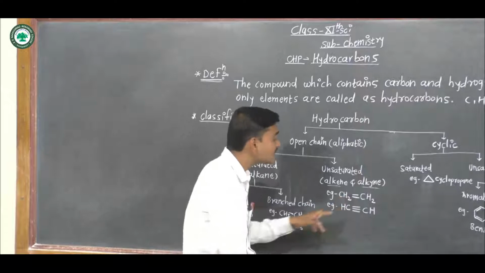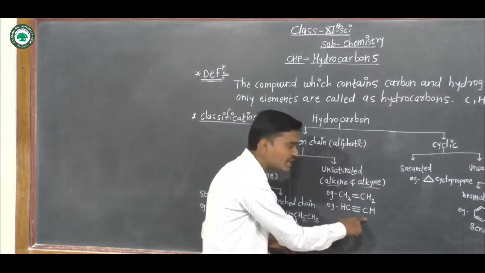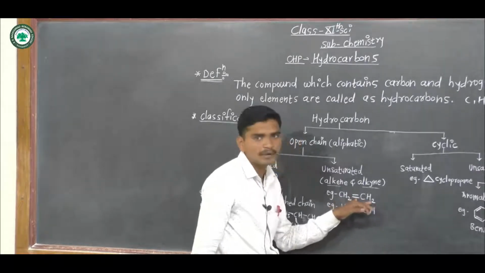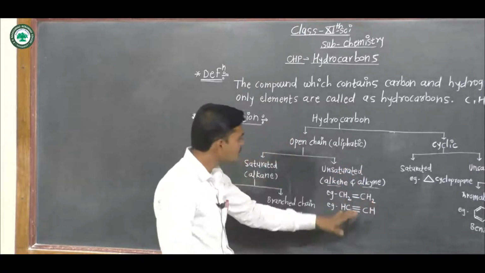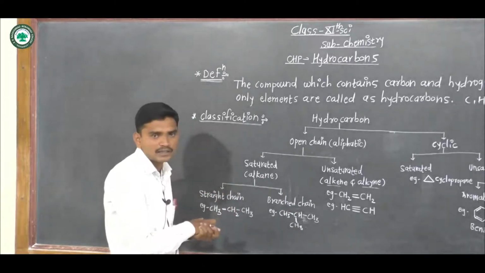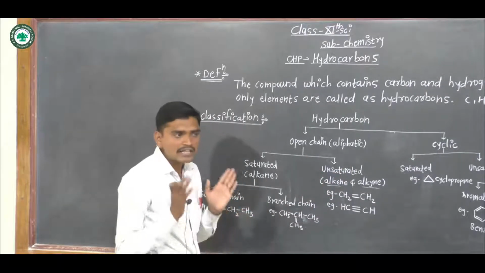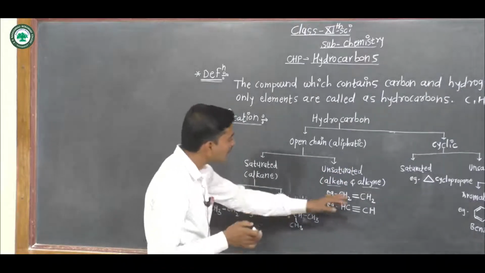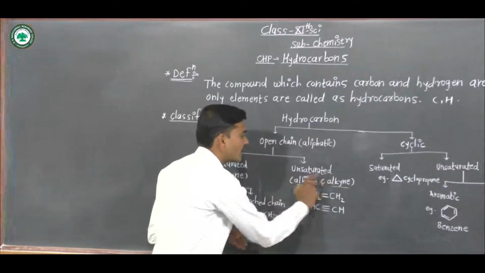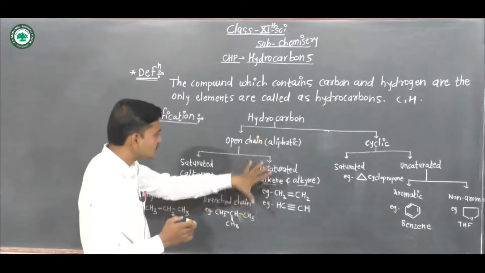An example of an alkene is ethene and an example of an alkyne is ethyne, with the suffix YNE, because a carbon-carbon triple bond is there, and here a carbon-carbon double bond is there. This is unsaturated hydrocarbons. Saturated means carbon-carbon single bonds are there, and unsaturated means carbon-carbon double and triple bonds. Those compounds which contain carbon-carbon double bonds and triple bonds are studied in unsaturated hydrocarbons. Okay? This is open chain hydrocarbons.